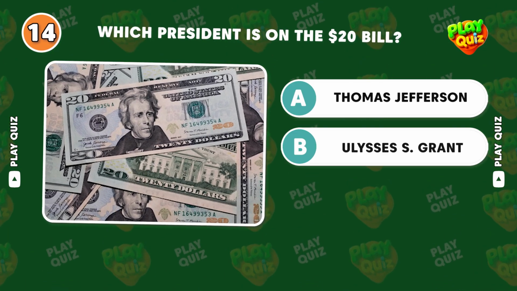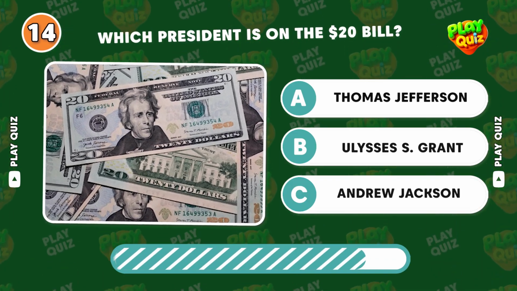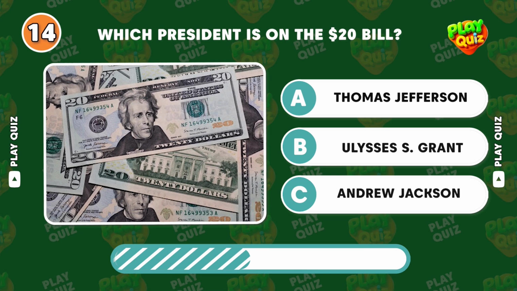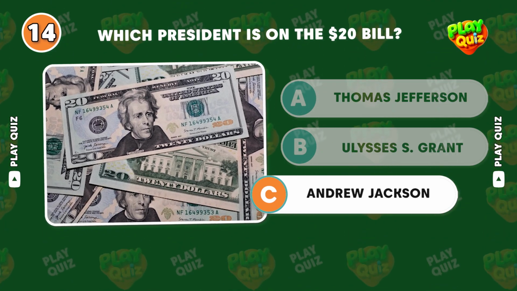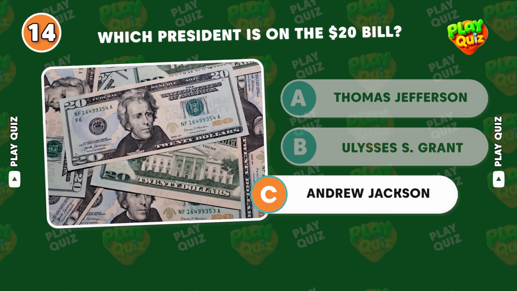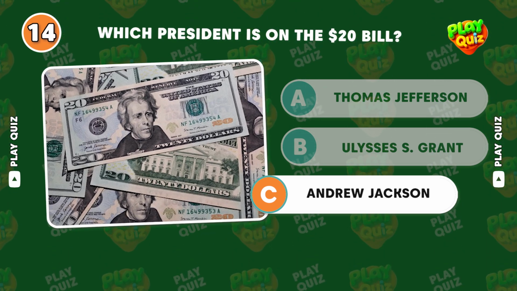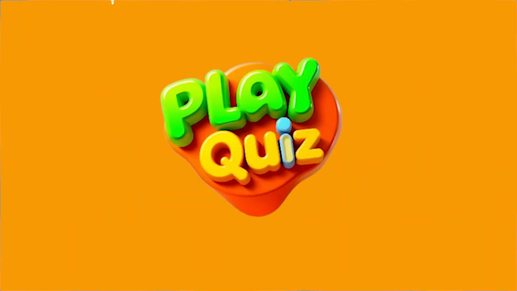Which president is on the $20 bill? Correct answer, Andrew Jackson. Andrew Jackson appears on the $20 bill, though there have been discussions about replacing him.